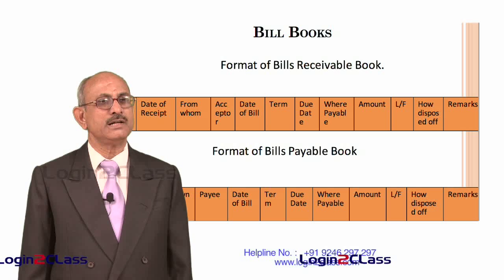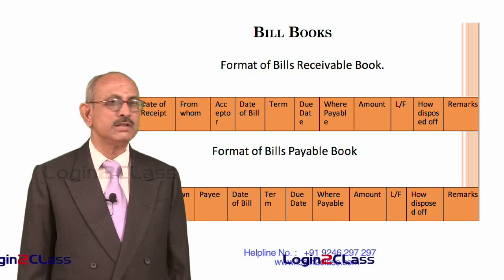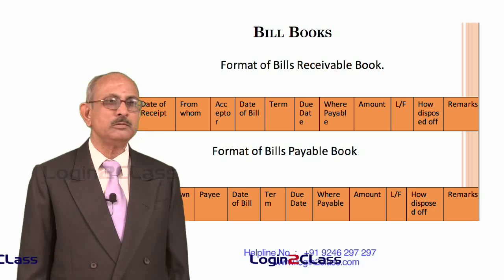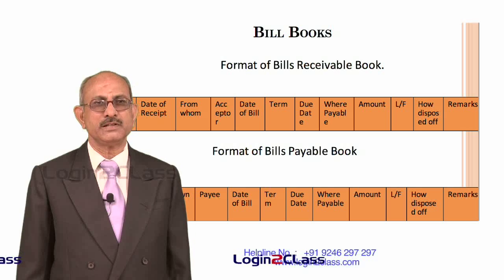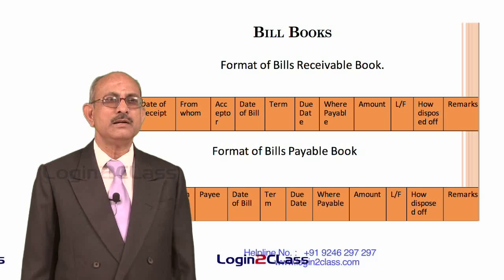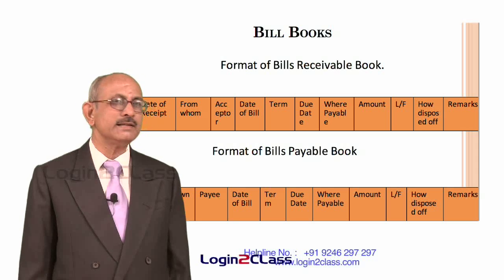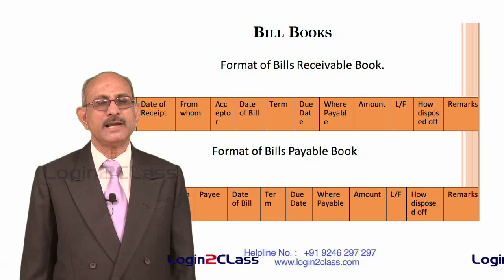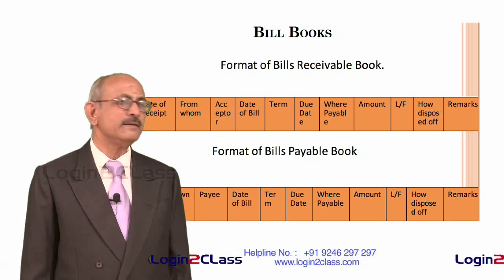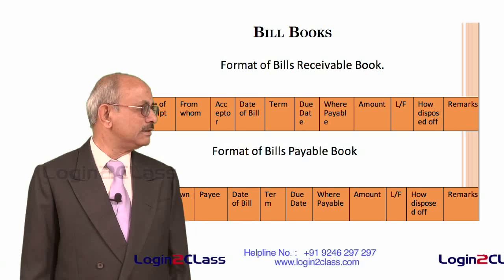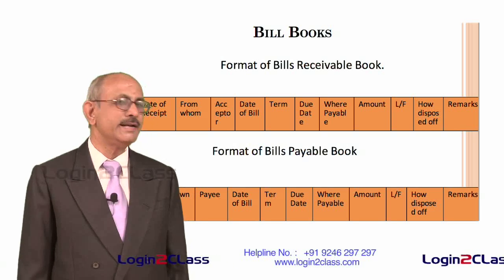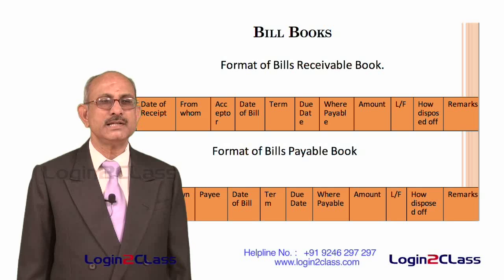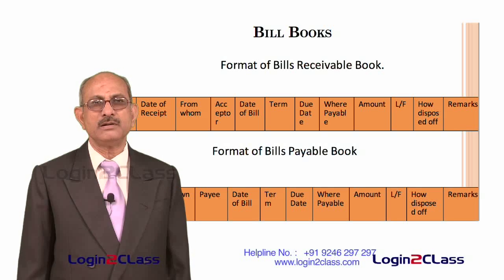Now let us try to find out how the books are maintained. What is the format of bills receivable book and what is the format of a bills payable book. As you know, bills receivable book is always maintained by the drawer of the bills of exchange, whereas bills payable book is maintained by the acceptor of the bills of exchange. In one case, bills receivable is an asset in the books of the drawer, whereas bills payable is a liability in the books of the drawee. So there, if there are a number of bills received regularly by the drawer, he needs to maintain it in the form of a book, so that there is some kind of control over the bills which he has received and for which he has to get payment on the due dates.